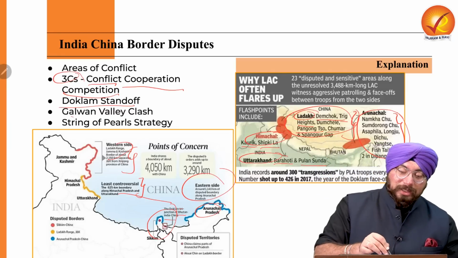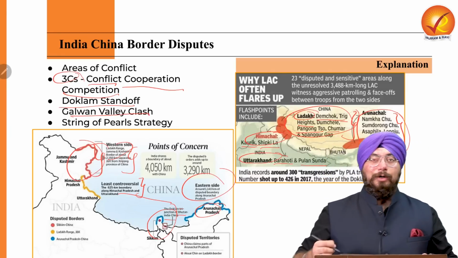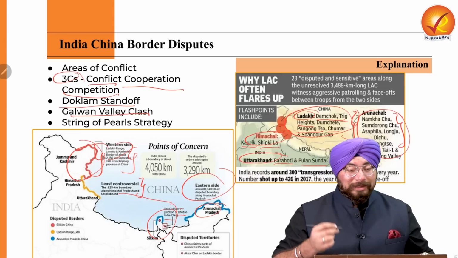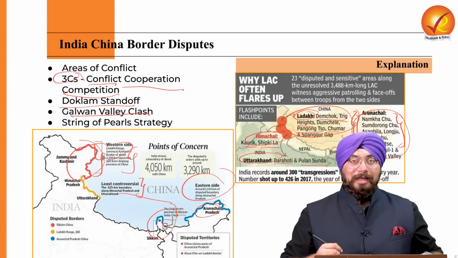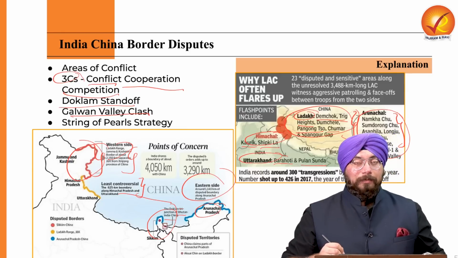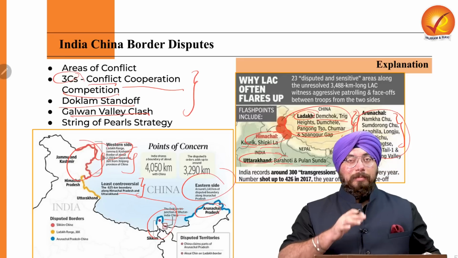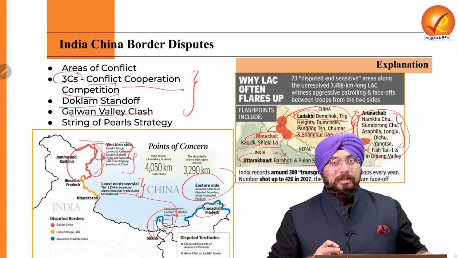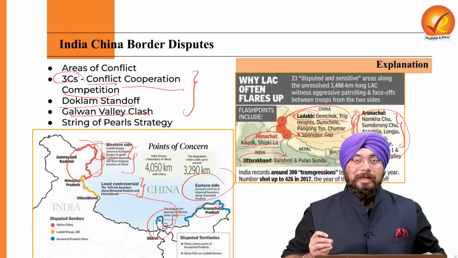And also this Galwan Valley clash happened in this western sector in the area of Ladakh. In this Galwan Valley clash, many of the Indian soldiers lost their life, and it was against the army of China. So because of these recent issues, because of these border tensions, the relation between China and India has become very, very sore.